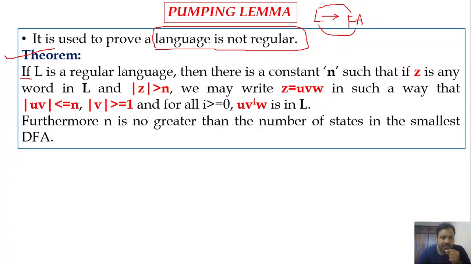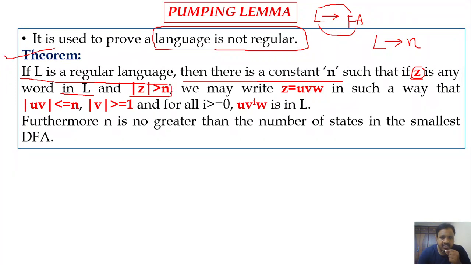So here, if L is a regular language, then there is a constant n. Consider that L is a regular language and small n is some constant, such that small z is any word in L. So consider that small z is some string which belongs to the given language capital L, and mod z is greater than n.